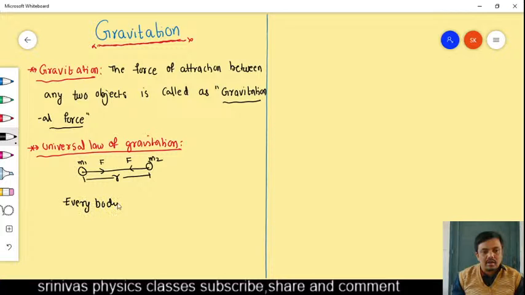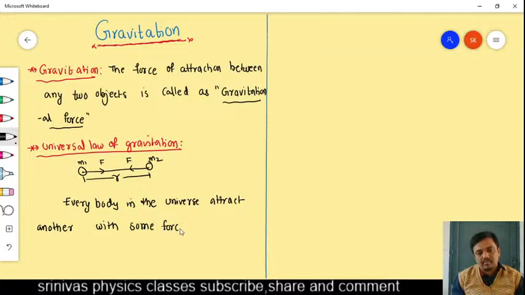Every body in the universe attracts another body with some force.